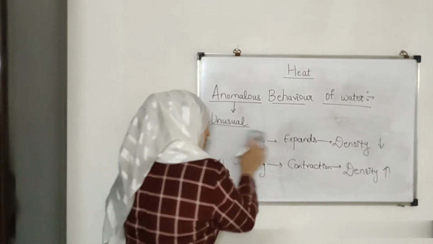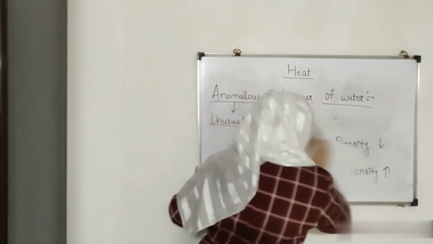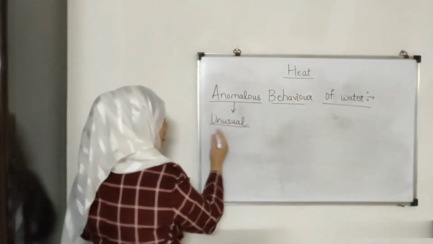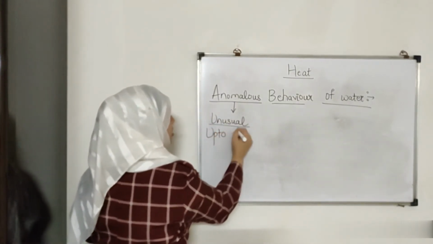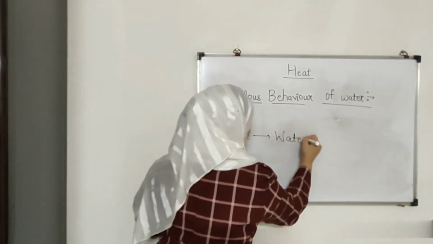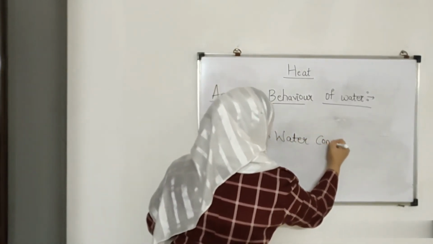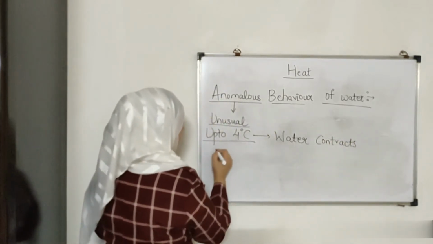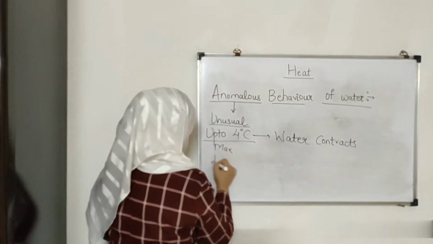See, now when I cool the water, up till 4 degrees Celsius, water contracts. Okay? So it has got maximum density at 4 degrees Celsius.